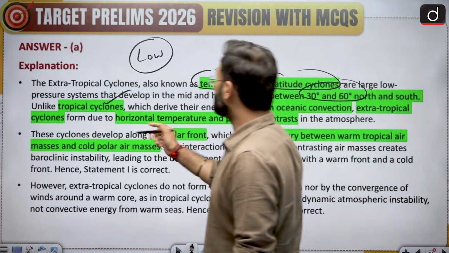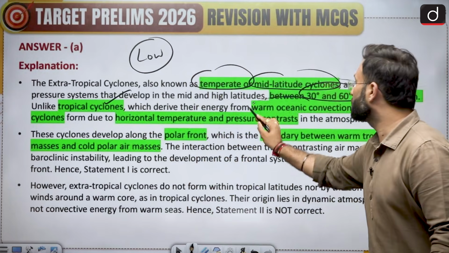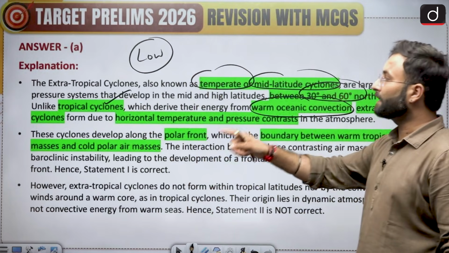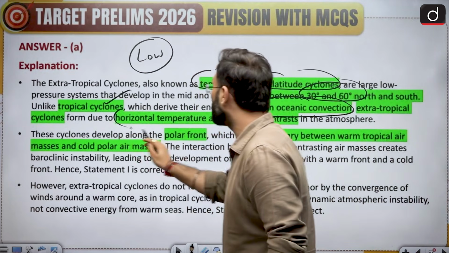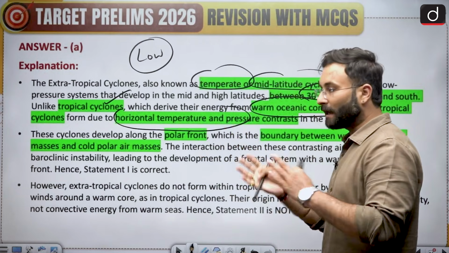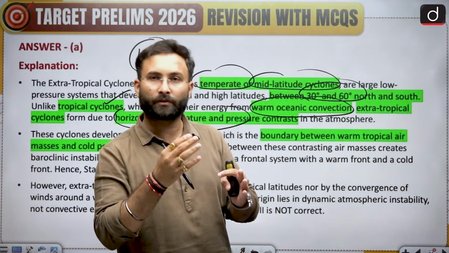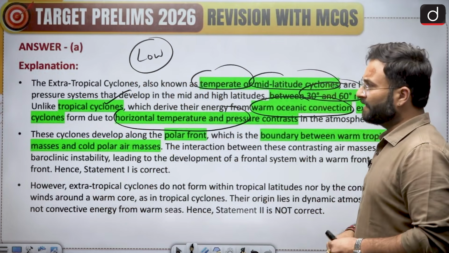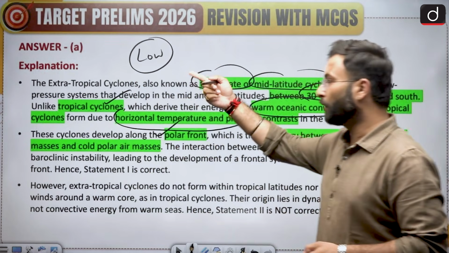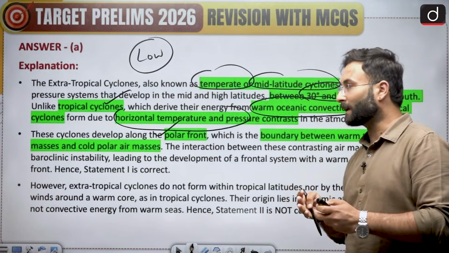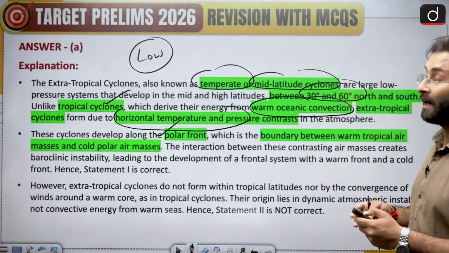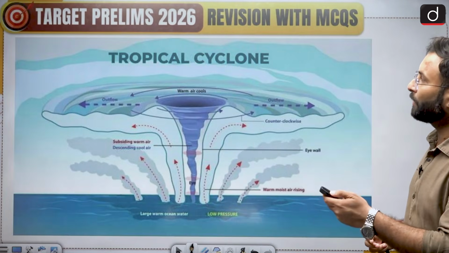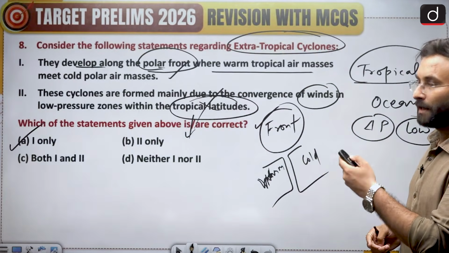Unlike tropical cyclones, which derive their energy from warm oceanic convection, extratropical cyclones are formed due to horizontal temperature and pressure contrast. That contrast is basically because of the front generation. Now these cyclones develop along the polar front, which we have already seen, where the cold and hot air masses are interacting with each other. So that is about the extratropical cyclones.